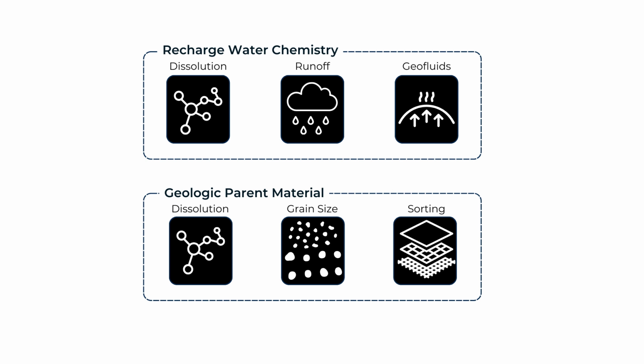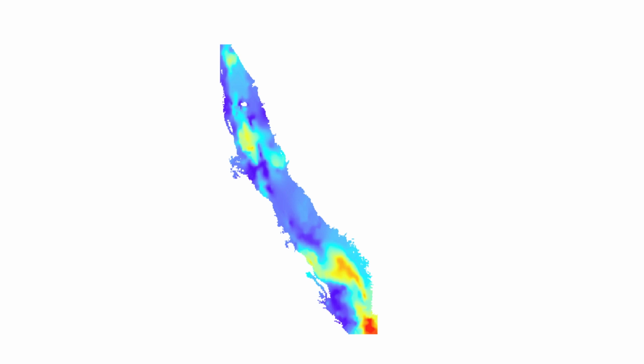Another factor that influences salinity is the coarseness of the soil and rock, which influences how much solid surface area there is for the water to chemically react with the sediments, and also how far the water flows. The longer the water's in the ground, the more time it has to react with the soil and rock and become saltier. Using this information, the next phase of my work is to build a map of the Central Valley that takes all of these factors into account.